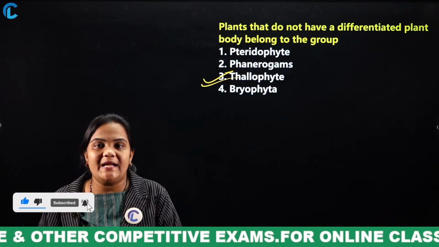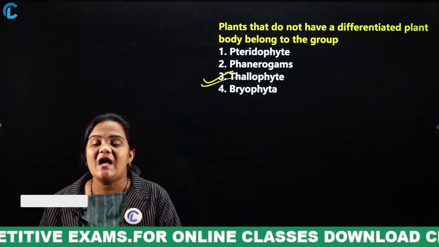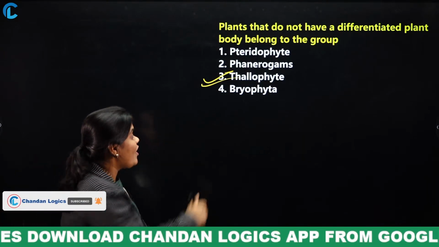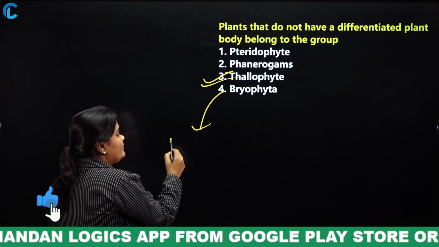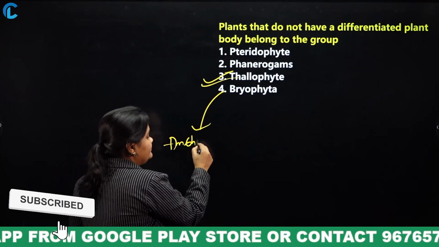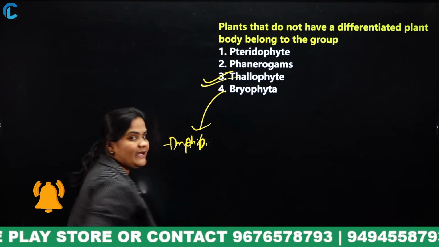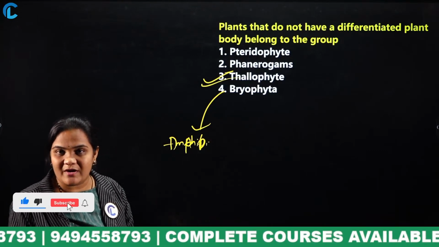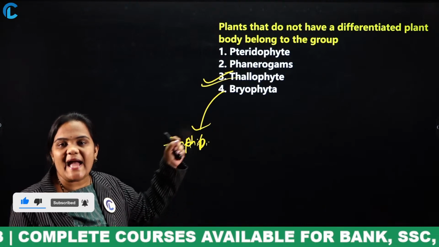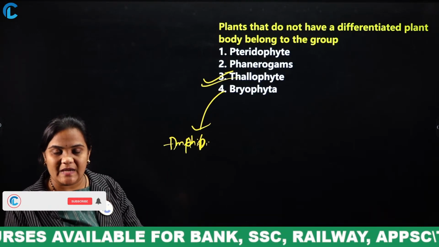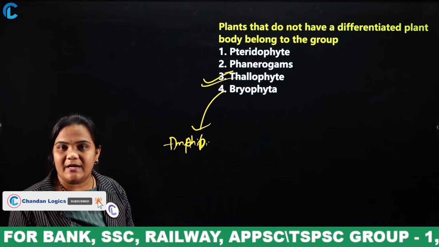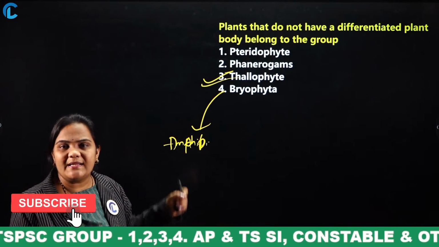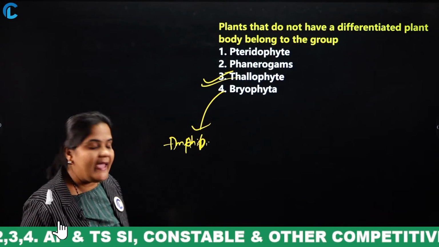Next comes bryophyta. We have already learned about this. Bryophyta is the amphibian of the plant kingdom. What is an amphibian? One which stays both on land as well as in water. In animals, for example, the frog is an amphibian which stays both on land and in water. Similarly, in the plant kingdom also we have one type of amphibian. What is the name of that amphibian? Bryophyta.